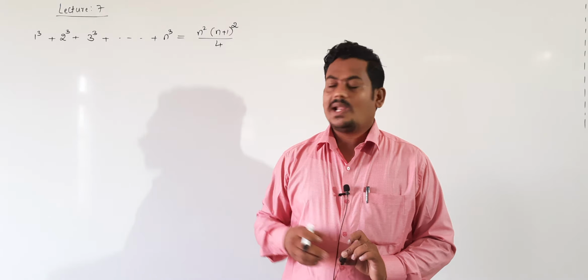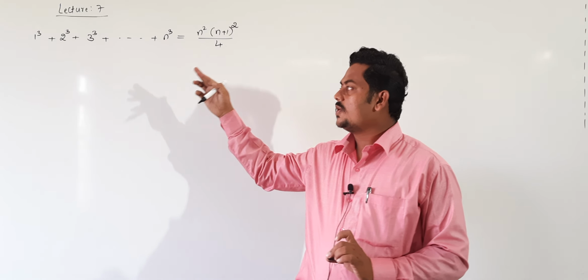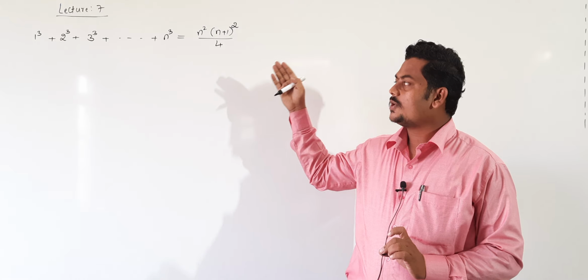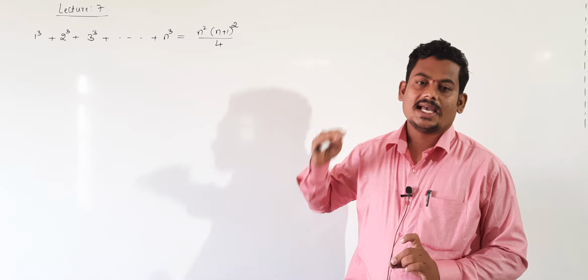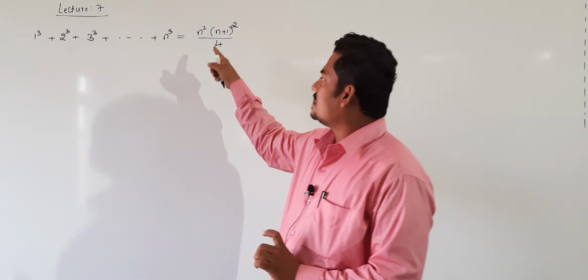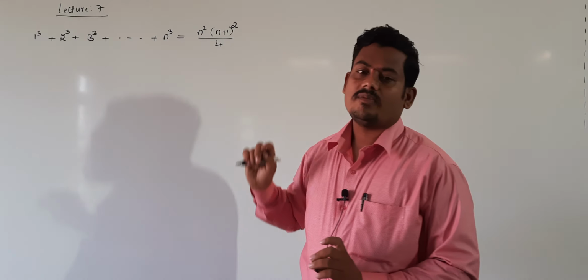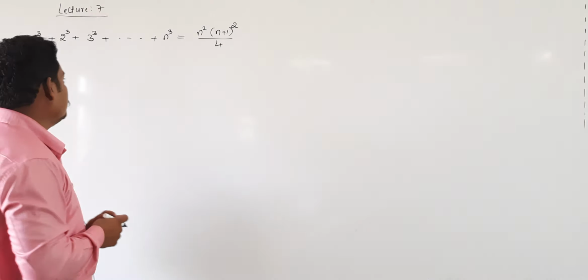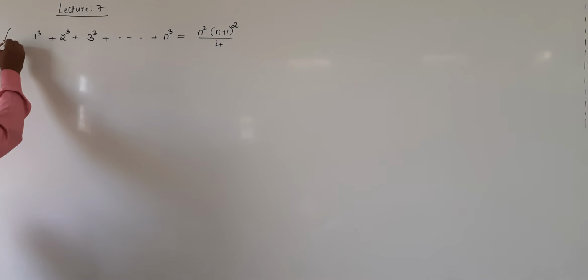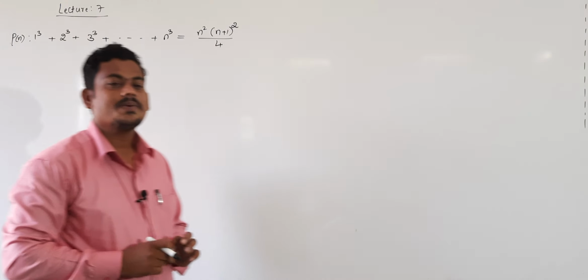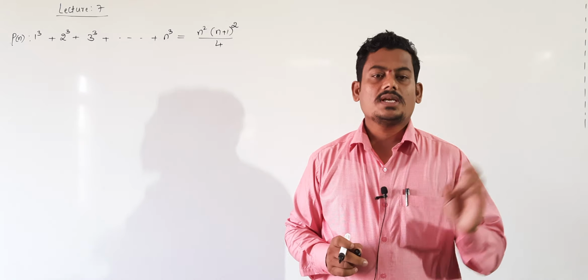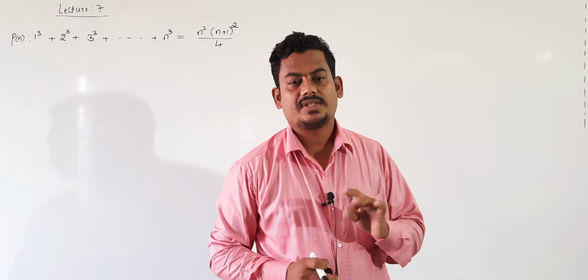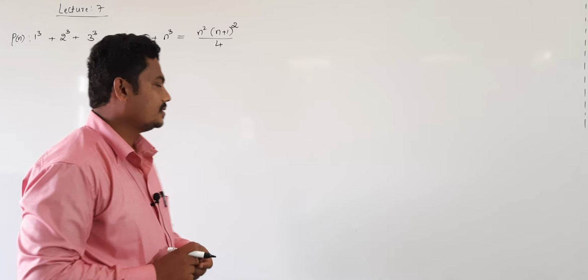Prove by using the principle of mathematical induction 1 cube plus 2 cube plus 3 cube plus 4 cube and so on n cube is equal to n square into (n plus 1) whole square by 4. Prove this by using the principle of mathematical induction. Let us take the given statement as P of n. This is our given statement. Same procedure: step 1, step 2, step 3 and conclusion.